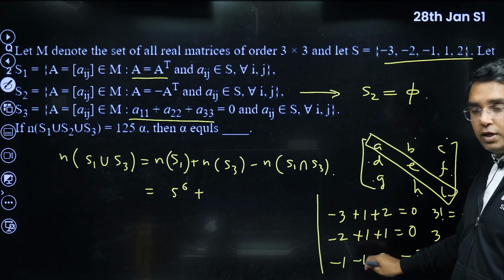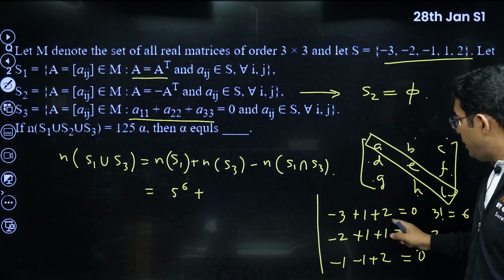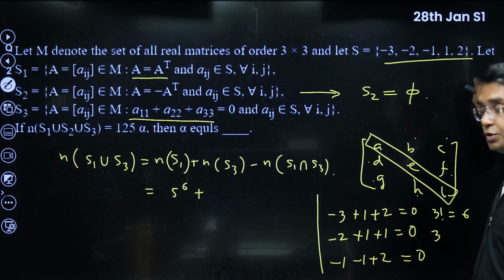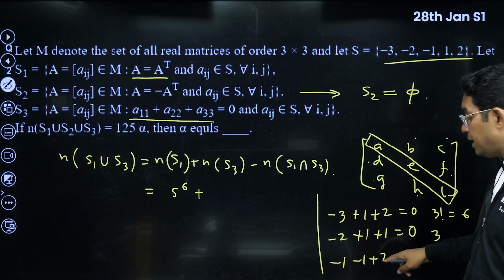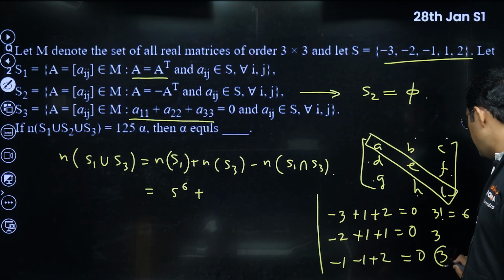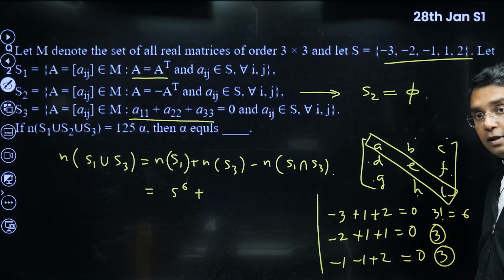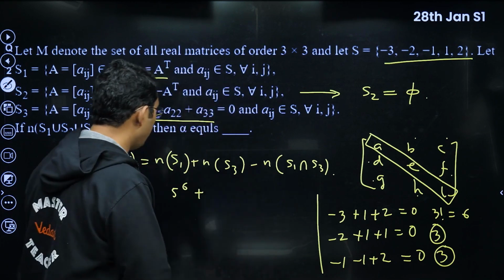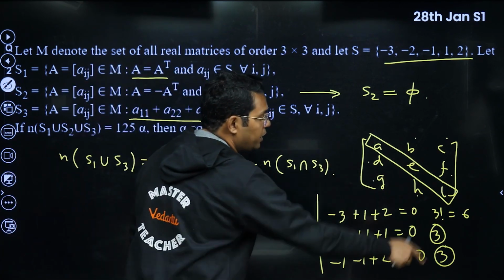You cannot take minus 2 two times, or minus 2 with any other element. But when you are taking minus 1 and you want the sum to be 0, then there has to be some other negative element, that is minus 1, then only your sum will be equal to 0. And this is done in 3 ways. 6 plus 3 plus 3, that is 12. So there are 12 ways to write your diagonal elements.